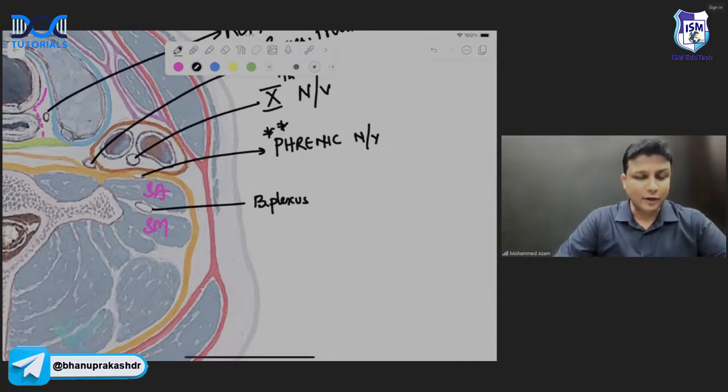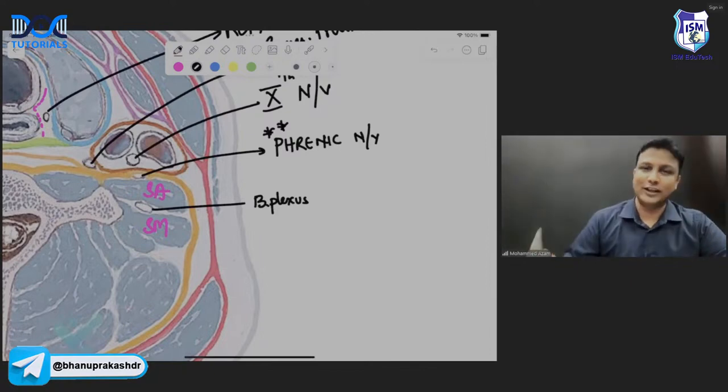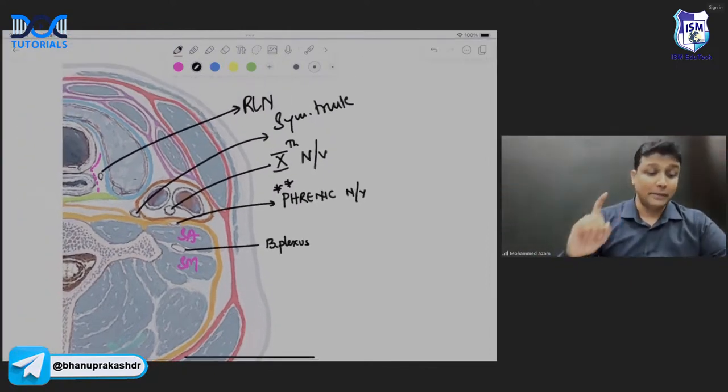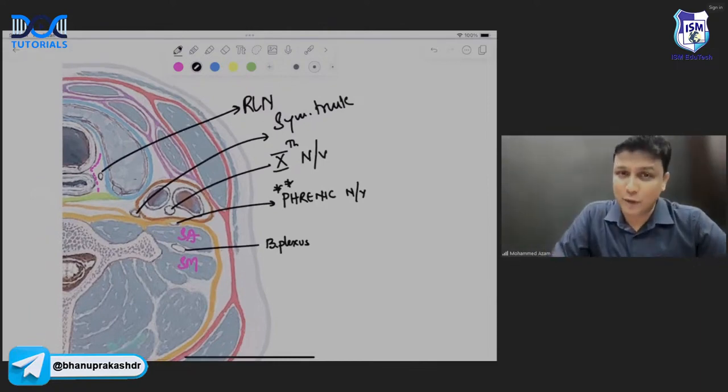Okay. So in front of the scalenus anterior, there will actually be the phrenic nerve. So the phrenic nerve is in front of it. In this manner, you should be able to identify all the nerves. I'll repeat once more here.